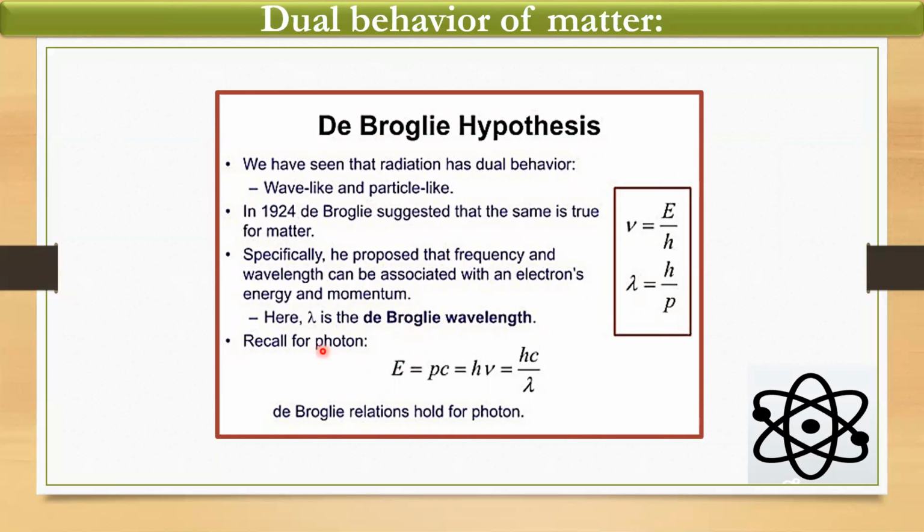So here comes the momentum as well, where lambda is the de Broglie wavelength. We know nu is equal to E by h, but what is lambda? Lambda is equal to h upon p. So by substituting this value into these equations, that is E is equal to p into c, where c is the velocity of light, right? We can have h nu, because the de Broglie equation has given lambda is equal to h upon mv. Lambda is equal to h upon mv.